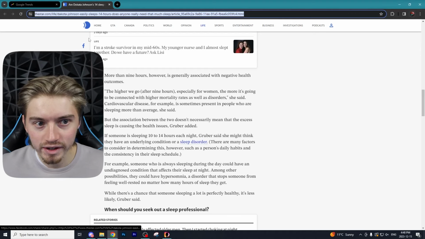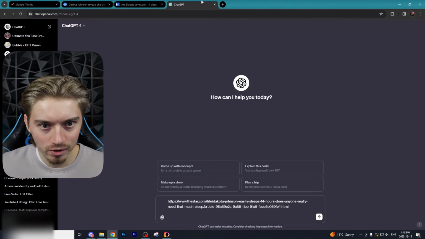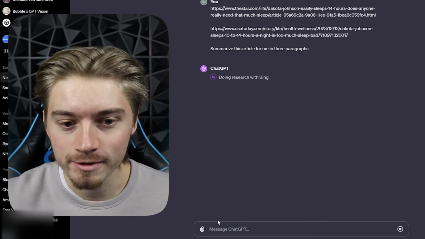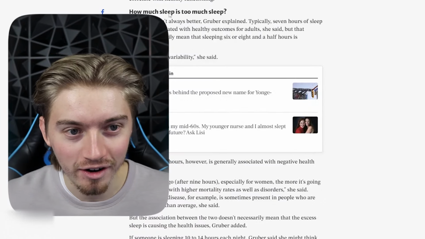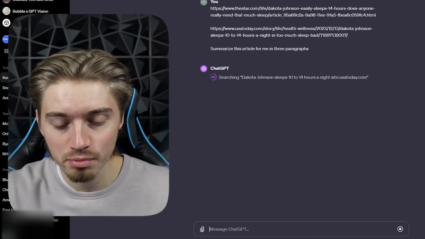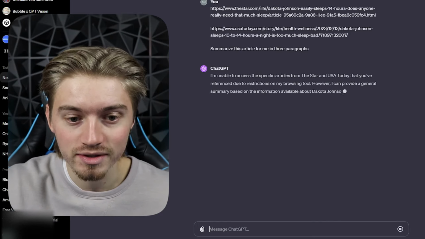So I'm going to grab the link of this article, and then I'm going to grab the link of this article as well. And I'm going to tell ChatGPT to summarize the article in 3 paragraphs. This is just because I don't want to actually read through the entire article. That's going to take too much time, and at the end of the day, we want to automate this process so it's as fast as possible so you can pump out multiple videos a day.